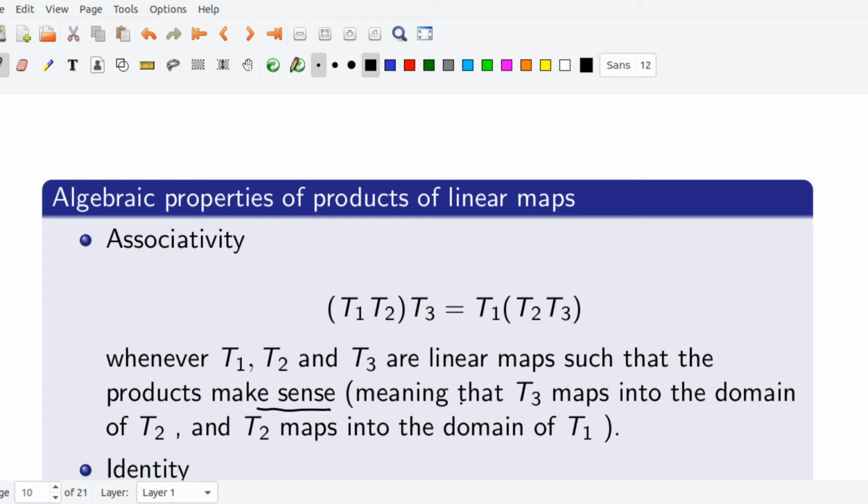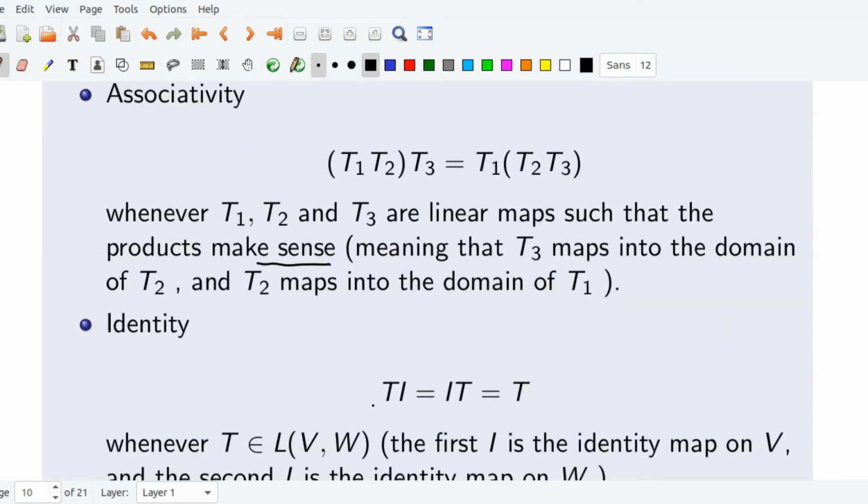Product makes sense means T3 maps into the domain of T2, and T2 maps into the domain of T1, otherwise we cannot define the product.